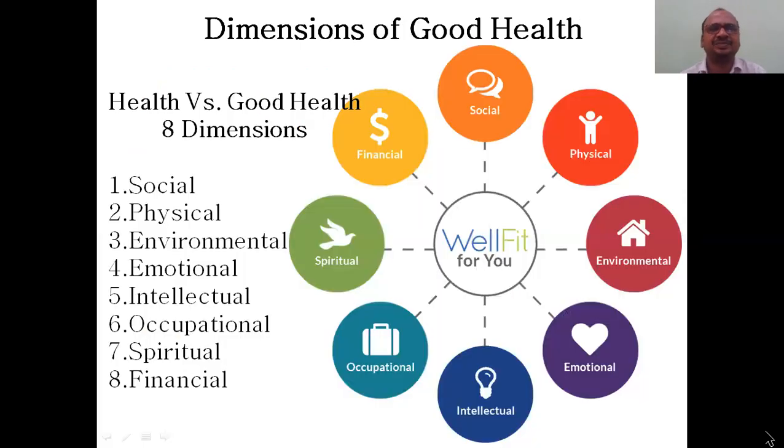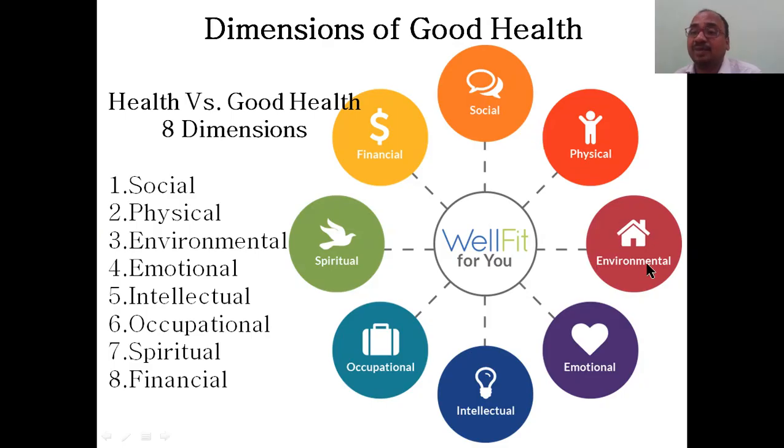Right. And dimensions, 8 dimensions, you have to write a complete list. These cause good health. Health is only 3 things: social, mental, physical. But good health has 8 characteristics, 8 dimensions you can measure. First one is social. You start here. Social well-being is already there in the WHO definition. Physical is also there in the WHO definition.